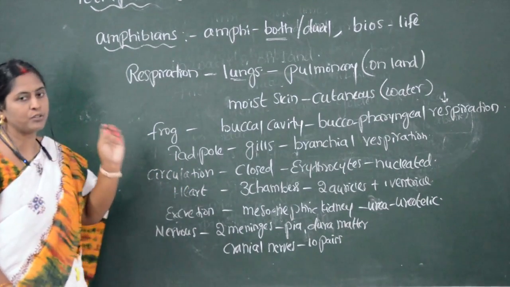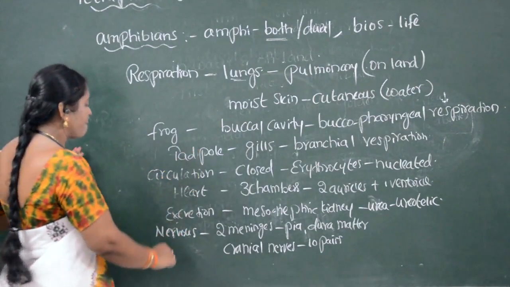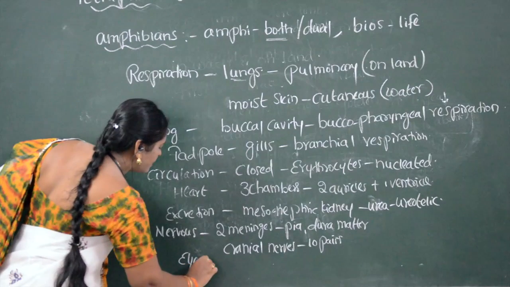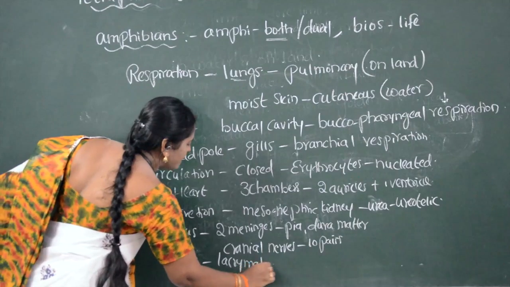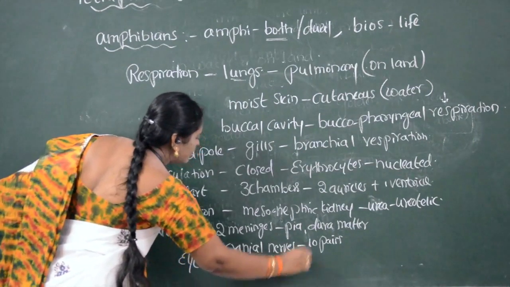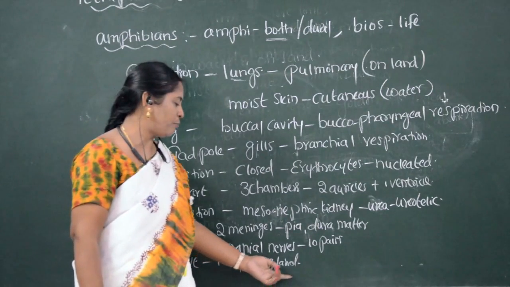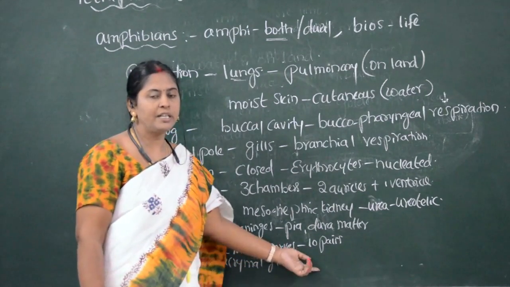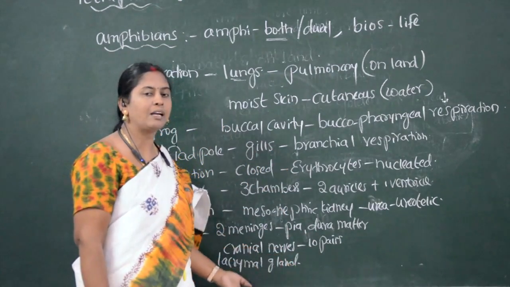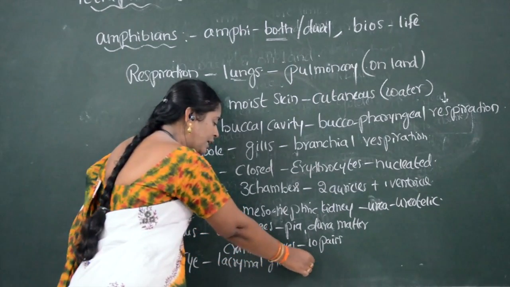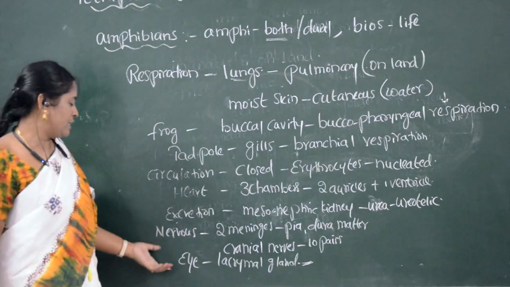But here what we have to see is that the eyes possess lacrimal glands. The eyes of amphibians possess lacrimal glands. What are lacrimal glands? Lacrimal glands are the glands present in the eye for producing tears. Tears mean the watery substance which comes out of the eye. So lacrimal glands produce a watery substance from the eye, which we call tears. So in this way,